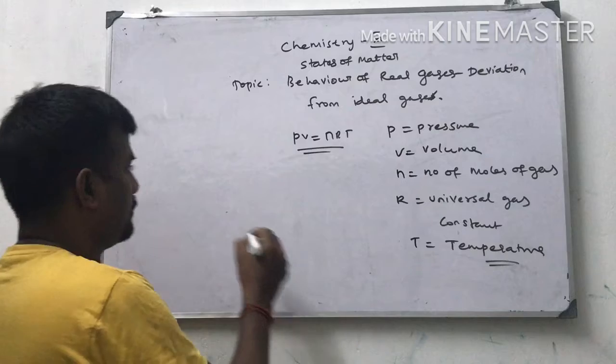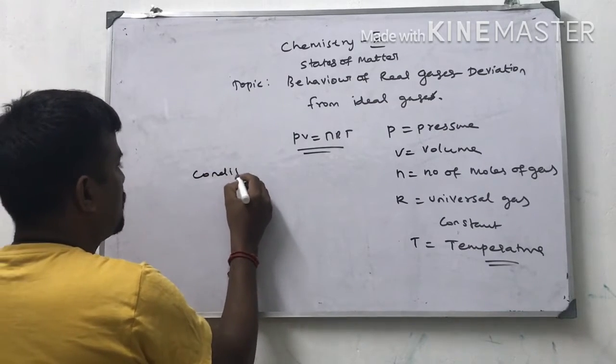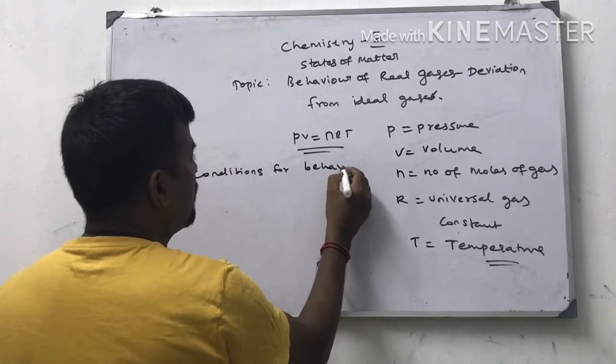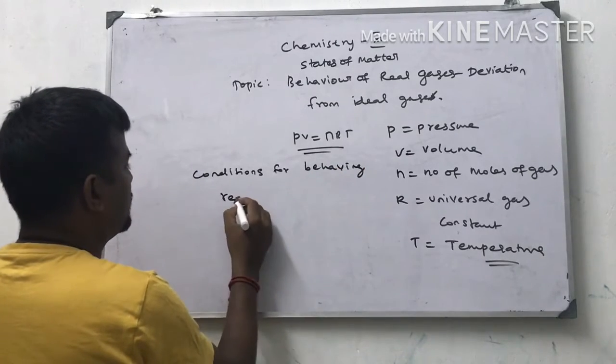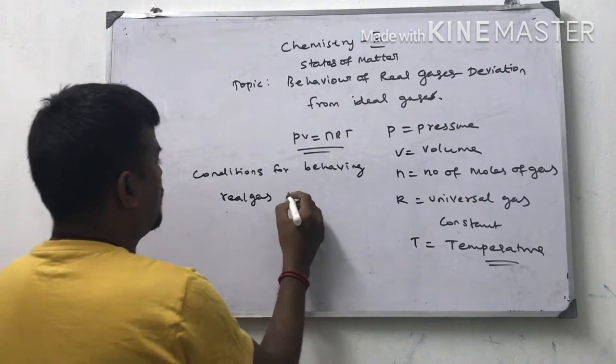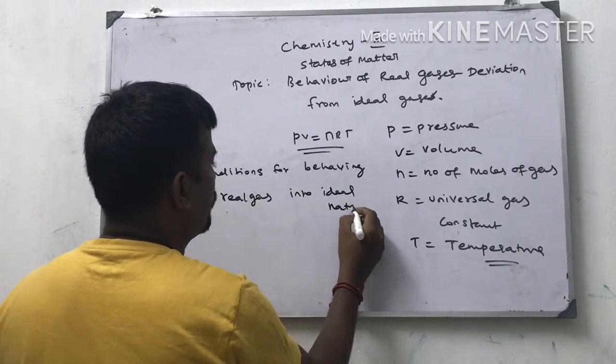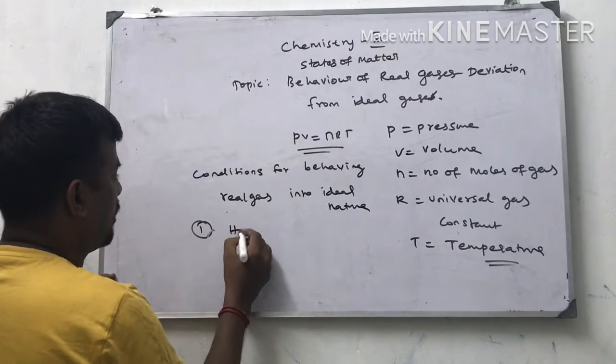What are those conditions for real gases behaving in ideal nature? First condition is high temperature.